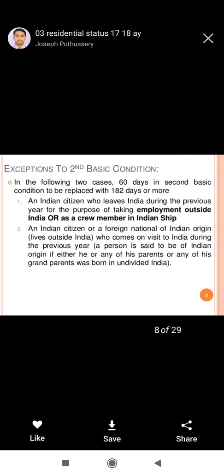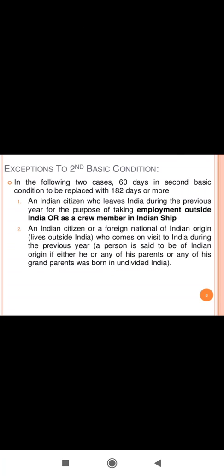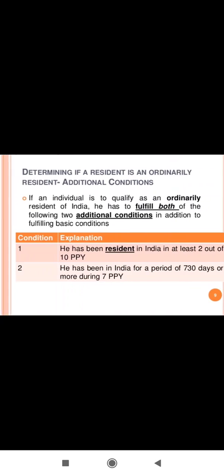Now, there is an exception to the second condition. If the person lives in India during the previous year for the purpose of employment outside India, or any person who is a foreign national of Indian origin who comes on a visit to India during the previous year. So this is an exception: the second condition does not apply for these persons, the Indian citizen who leaves India for employment, and the person of Indian origin who comes on a visit to India during the previous year. So for these people the 60 days condition is not applicable.